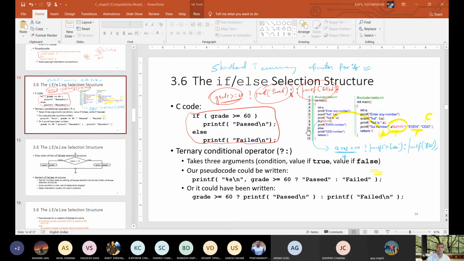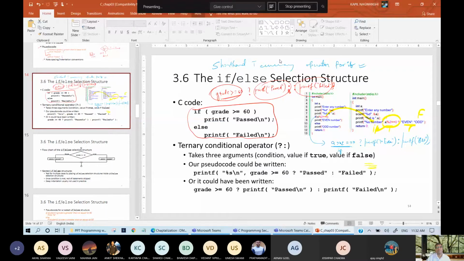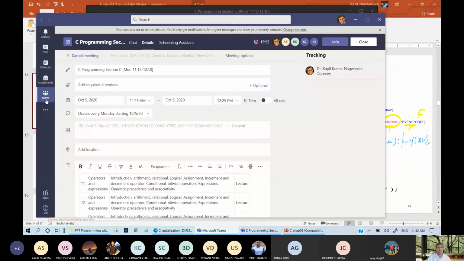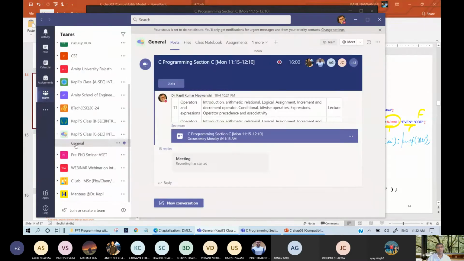And here is what you need to do, I'm showing you. Go to this screen. Your group is freely available to write any comment. Just go on Teams, and here your team is this. Go inside General and just reply here, post here.